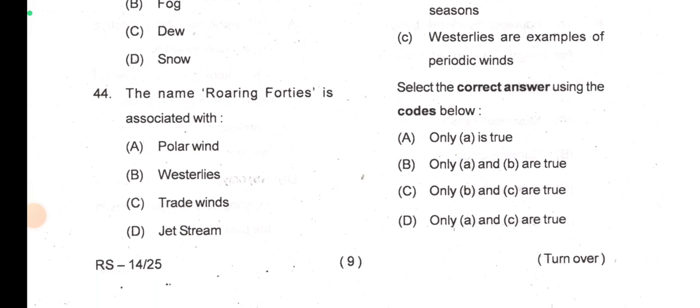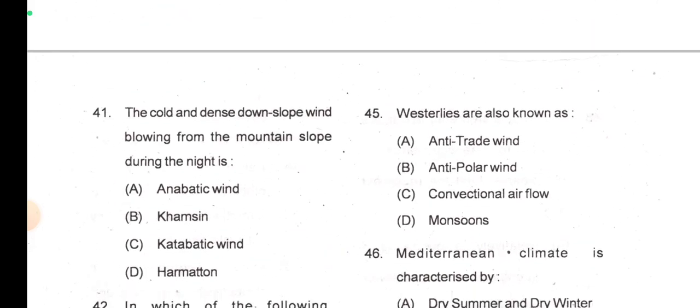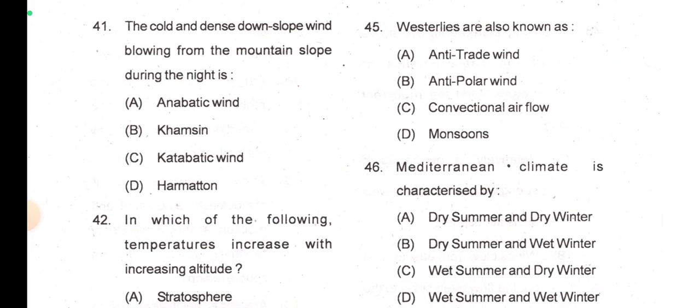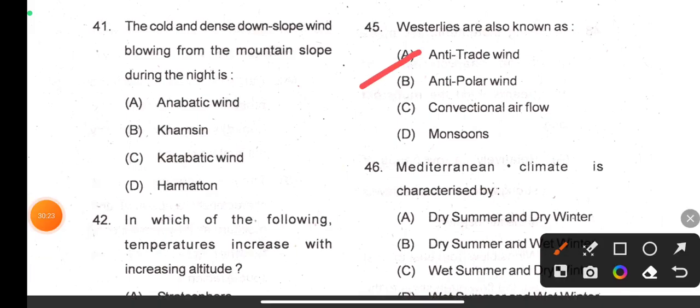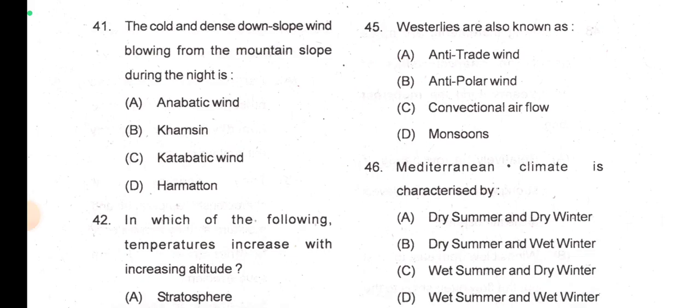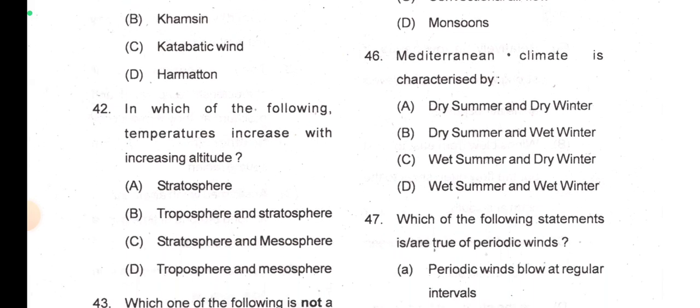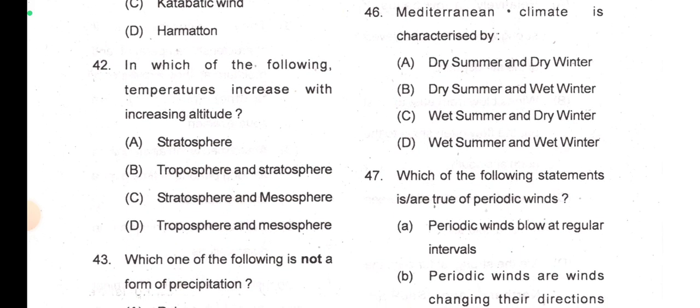The name roaring 40 is associated with definitely westerlies. Westerlies are also known as anti-polar wind. Yeah, anti-trade wind. Definitely it will be anti-trade wind, I think. Westerlies are also known as anti-trade wind. Then Mediterranean climate is characterized by dry summer and wet winter.